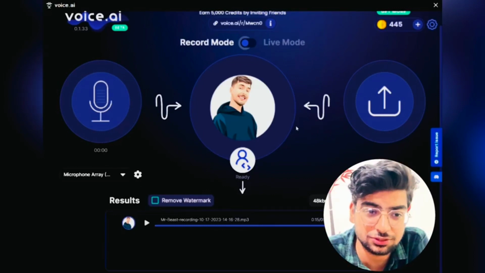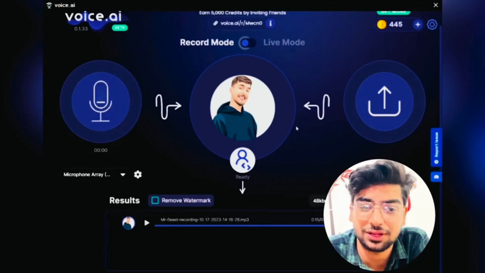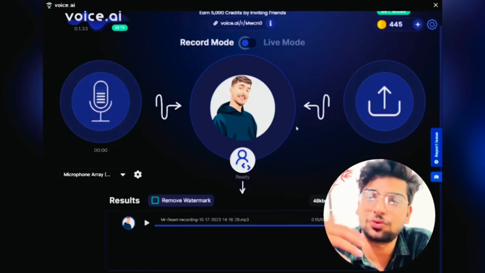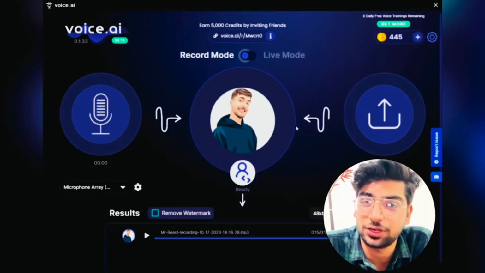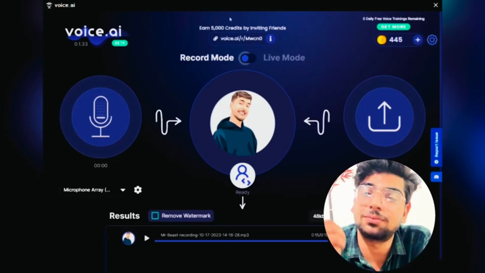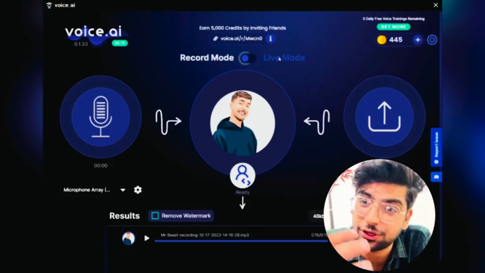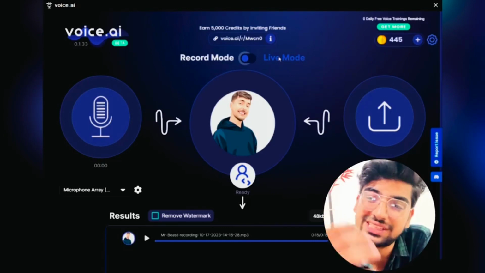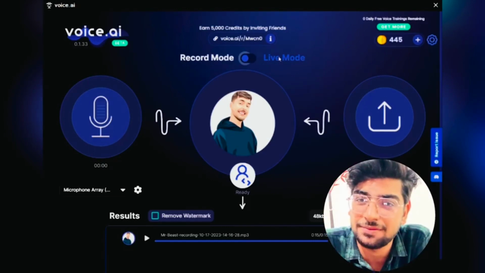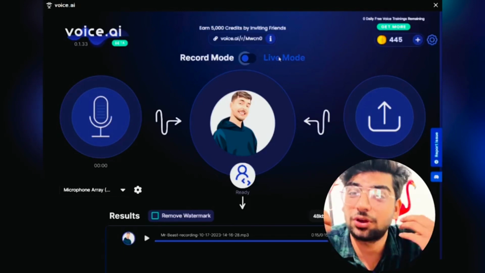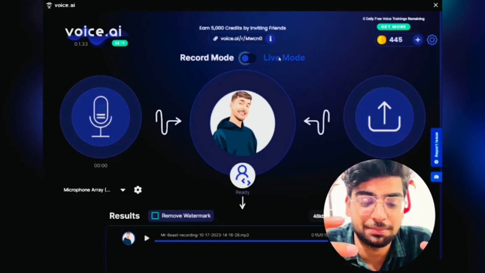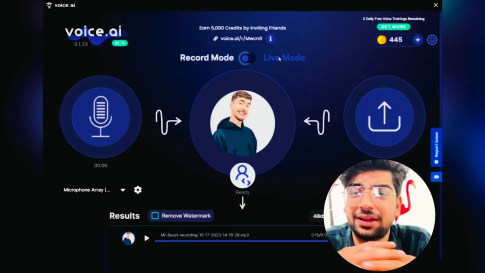And there's also an option to earn 5,000 credits by inviting friends. The more friends you invite, the more tries you will get, and the more types of voices you can generate for yourself using your voice, either in the record mode or the live mode. That is how you can use AI generated voices using your own sound. That was just an example for you. You can explore this AI and work more.